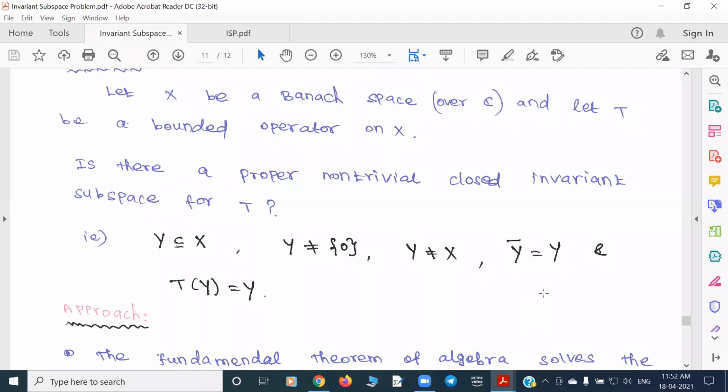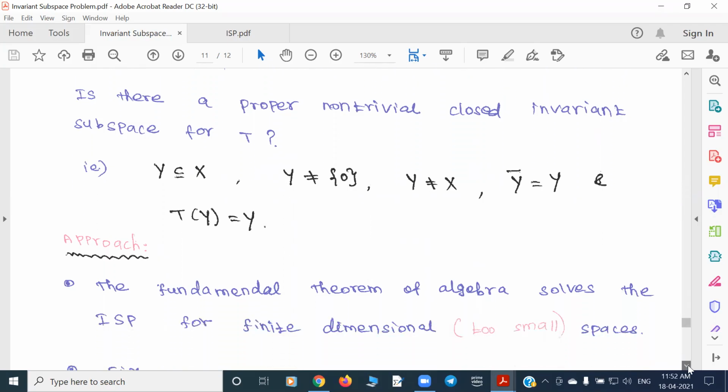So that's why we are looking for closed subspaces. Openness cannot be done, there are no open subspaces with respect to the given metric. Okay, so now the question is just, is there a proper non-trivial invariant subspace? That's also a closed subspace.